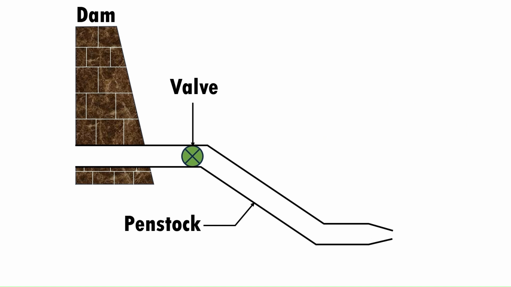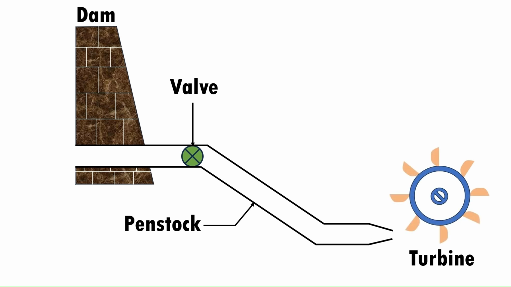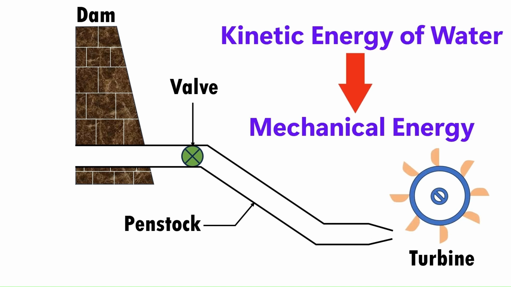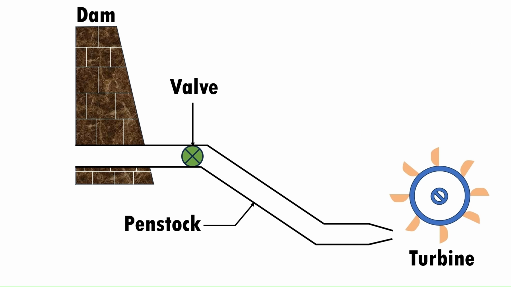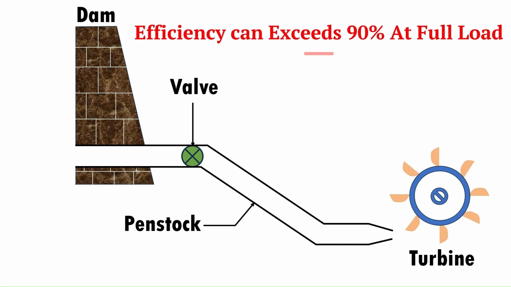Another important part of the hydropower plant is the hydraulic turbine. It converts the energy of water into mechanical energy, which drives the alternator. Hydraulic turbines are highly efficient. Their efficiency sometimes exceeds 90% at full load.